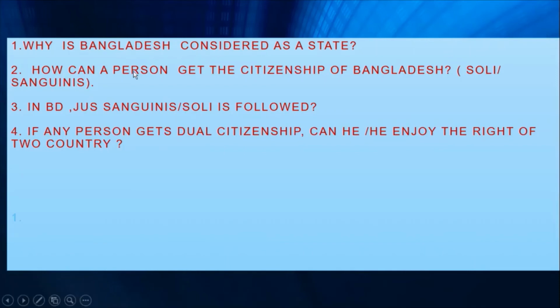Now, how can a person get the citizenship of Bangladesh? You have written that it is according to Jus Soli or Sanguinis. So here I will tell that this question is not clear. As a citizen, if any child is born in Bangladesh and if parents are Bangladeshi, then he or she will get the citizenship of Bangladesh according to Jus Sanguinis, isn't it?